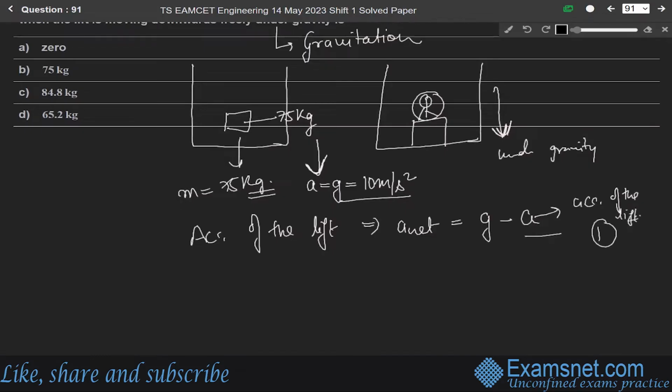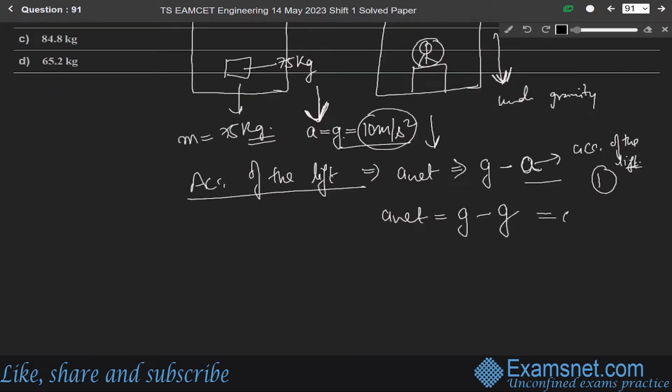This is the net acceleration for the lift which is going in the downward direction. It will be equal to gravity minus the acceleration of the lift. So A net will be equal to this gravity, and this A is equal to g, so it will be g minus g, which is equal to 0.